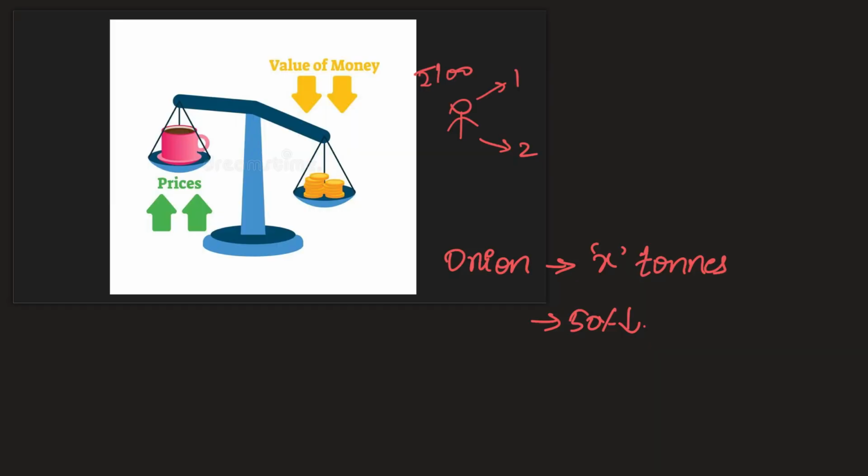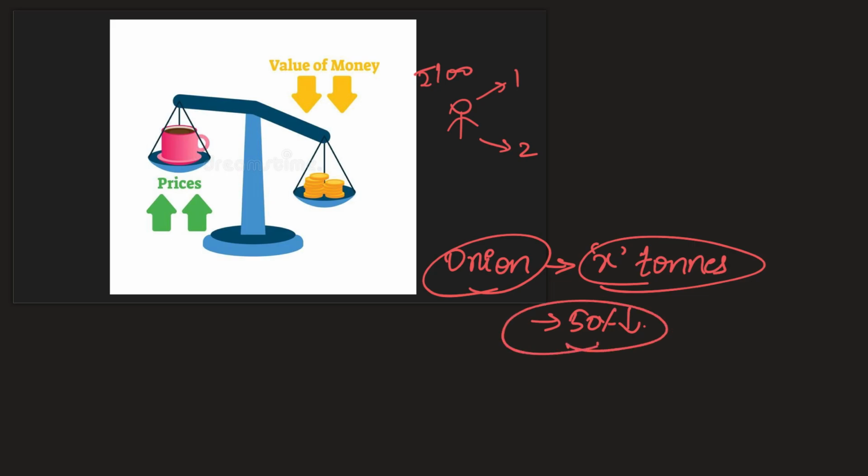Moving on. Let us simply understand the concept of inflation. Let us take the example of a commodity, onion. Every year, suppose the demand is X tons in our country, and in a particular year 50% less production happened. Previously, onions used to cost around 100 rupees, and both person 1 and person 2 used to get it at 100 rupees because 2 kgs of onions were available.